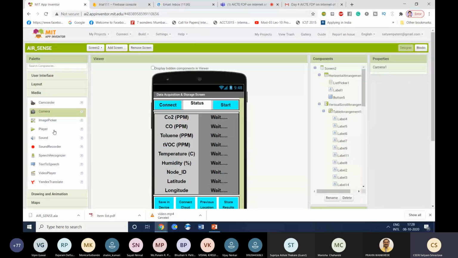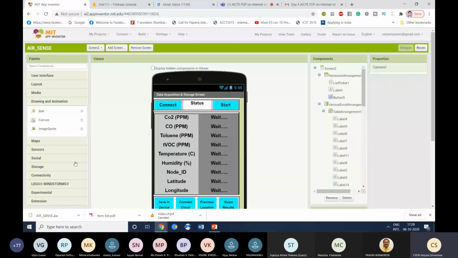After that, if you want to draw graphs, let us say data is coming. Right now on my screen you will see a value of CO2, and let us say you are not interested in seeing the value of your CO2, you are interested in seeing the graphs of CO2. For that you can use this canvas and design your own graphs. Then after that, maps and everything: let us say based on the change in latitude and longitude, you want to display a marker on the map. For that, you can use these kinds of utilities.